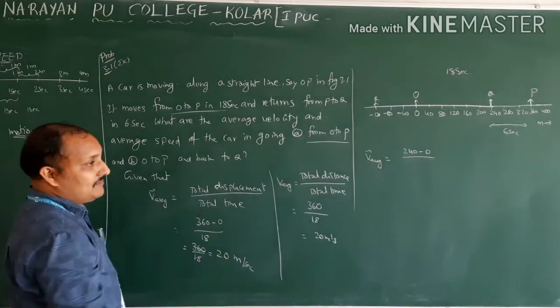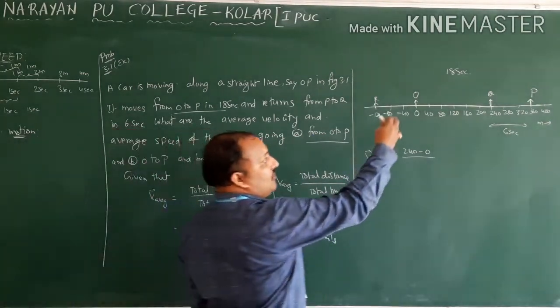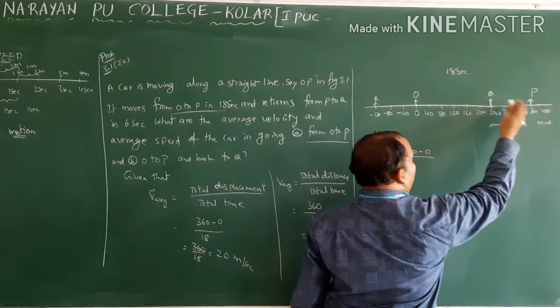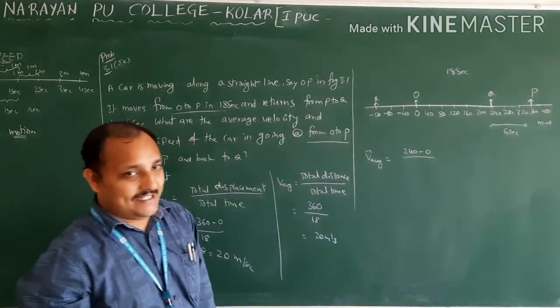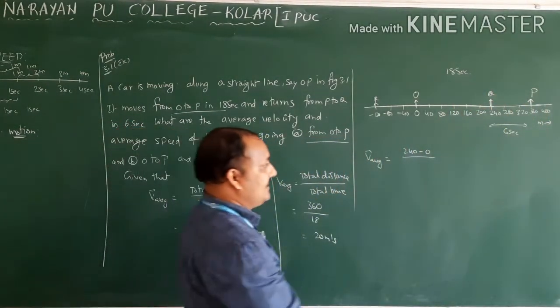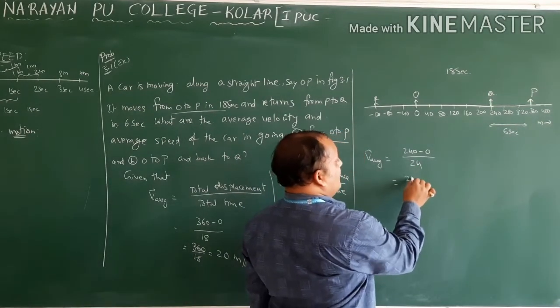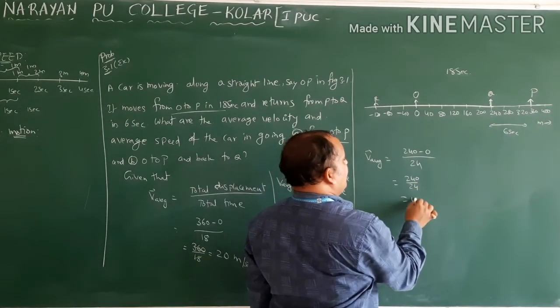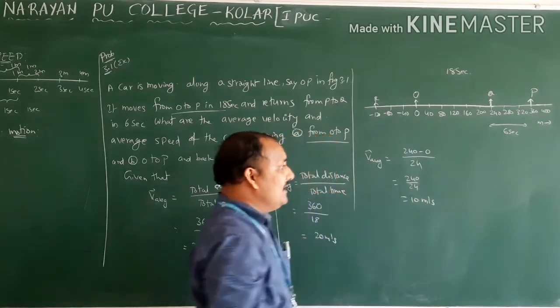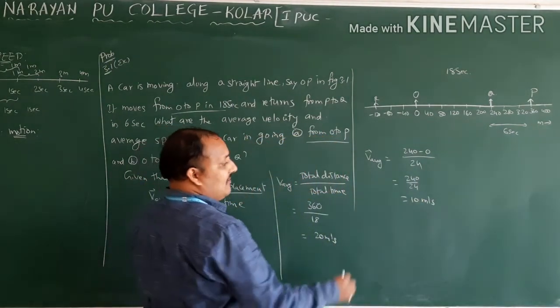Now what is the total time? How much time is it taking? So O to P 18 and P to Q 6. So 18 plus 6, how much? Total time 24. So 240 by 24. So 10 meter per second. This is the average velocity.